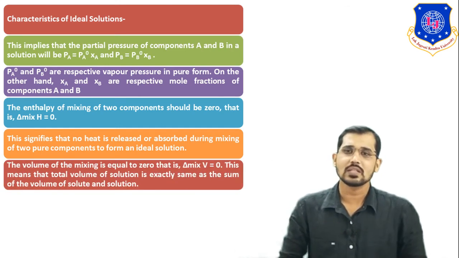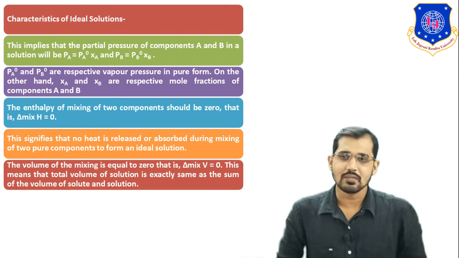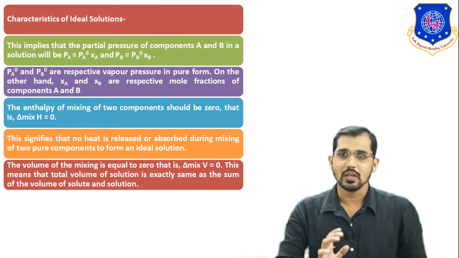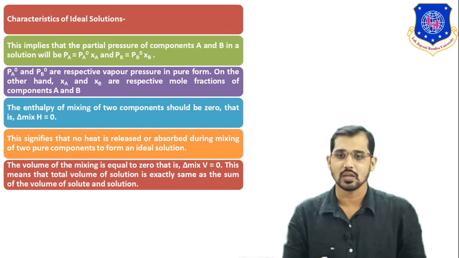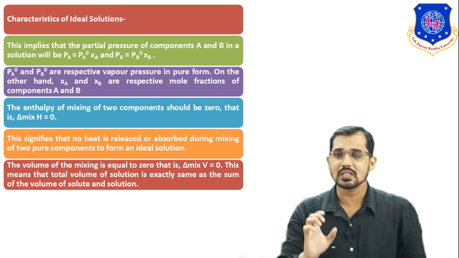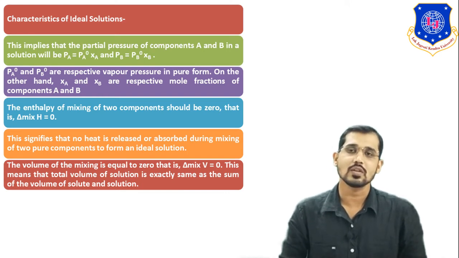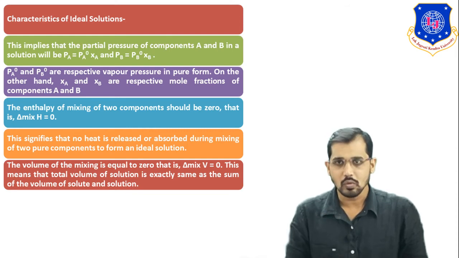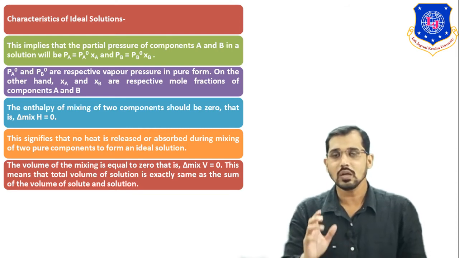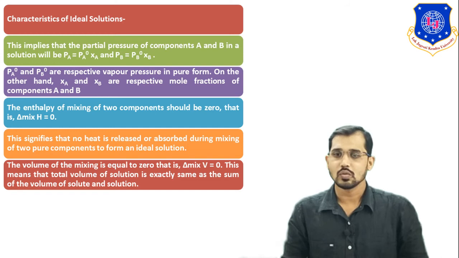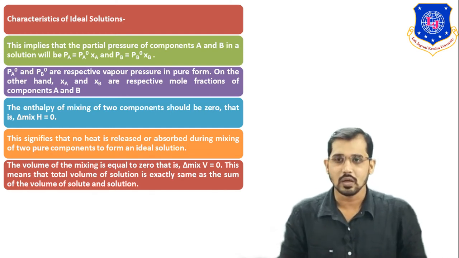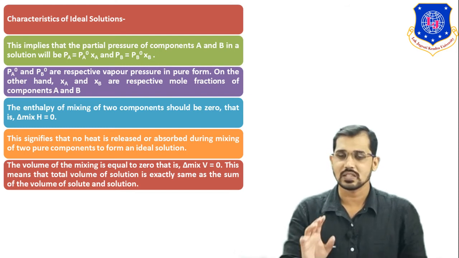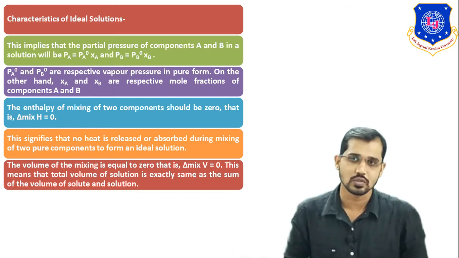Next point is delta V mix is equal to 0. What is the meaning of this? The volume of mixing is equal to 0. It means the total volume of the solution is exactly the same as the sum of the volumes of the solute and solvent. For the solution, delta V mix is equal to 0, meaning the total volume change for the solution is 0. This is the second important characteristic of the ideal solution, that is, delta V mix is equal to 0. The previous characteristic we have seen is delta H mix is equal to 0.